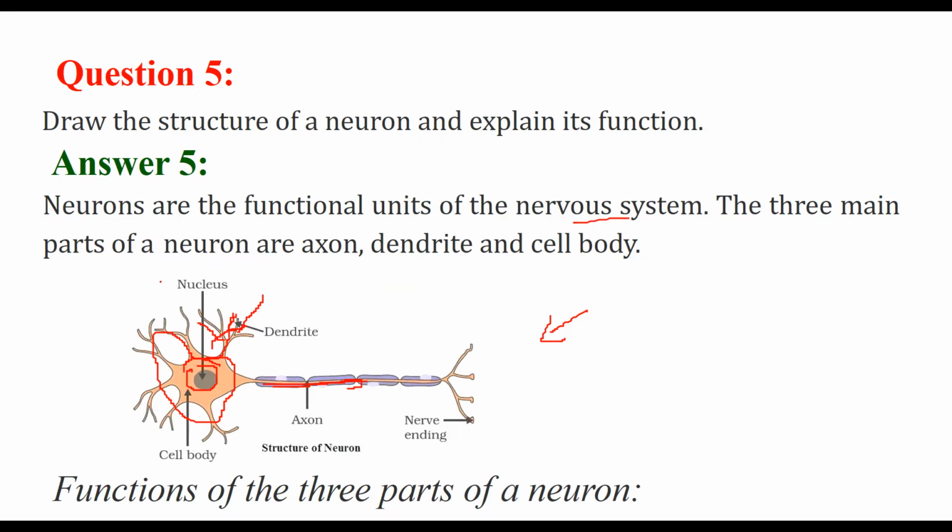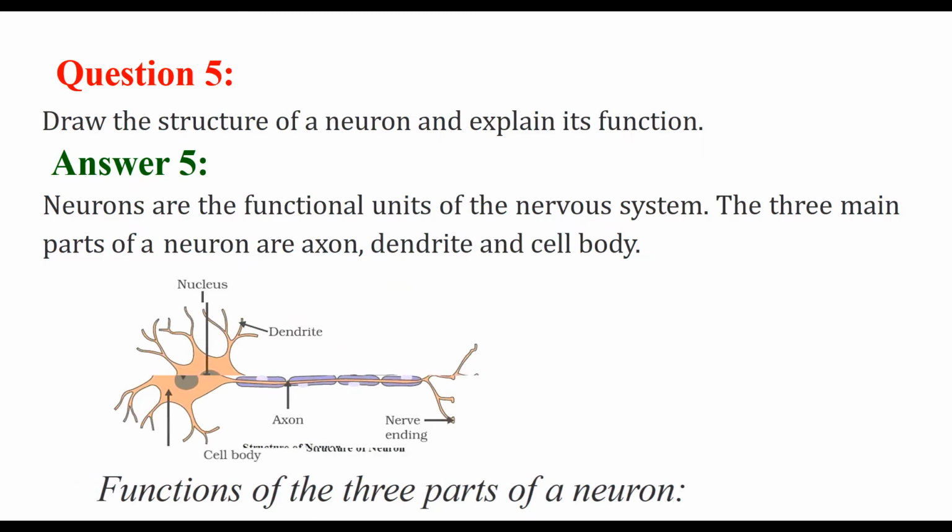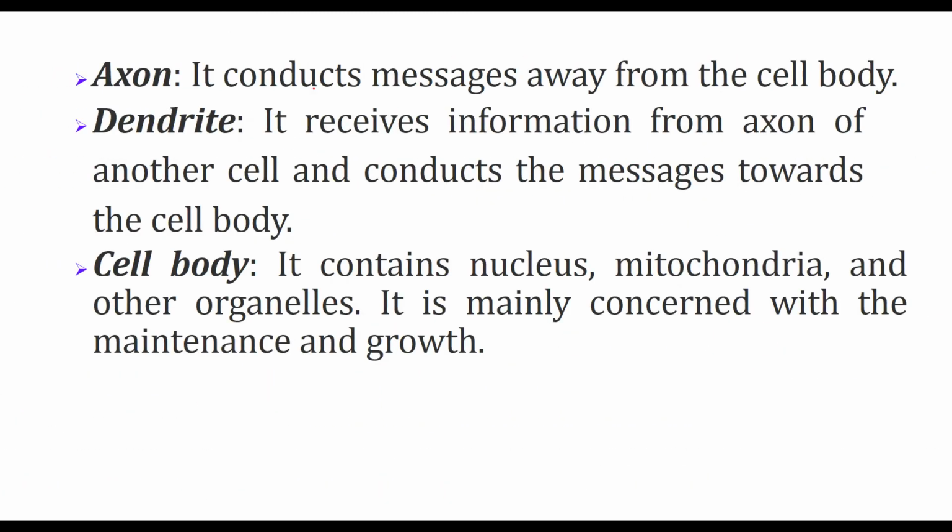The three main parts of a neuron are the axon, the dendrites, and the cell body. Let us see the function of each of them. The axon conducts messages away from the cell body. The dendrite receives information from the axon of another cell and then conducts the message towards the cell body. This is very important: the axon sends the message away, the dendrite takes the message towards the cell body. And what is the cell body? It contains all those contents which are there in a cell: nucleus, mitochondria, other organelles also. It is mainly concerned with maintenance, growth and development.